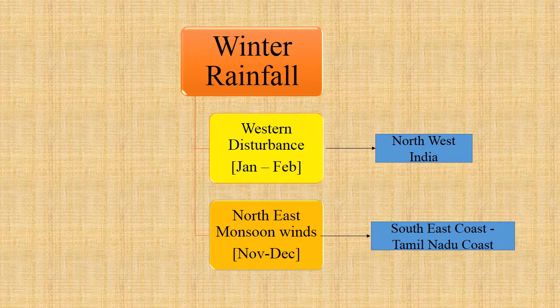The source of both the winds is different. For western disturbance, the source is the Mediterranean Sea, from where they pick up the moisture, whereas for northeast monsoon winds, the source is the Bay of Bengal, from where they pick up the moisture. When we compare these two winds, the one that gives heavy rainfall is the northeast monsoon winds because they are accompanied by tropical cyclones. Western disturbance does not give much rainfall. It gives only 5 to 7 centimeters of rainfall. Let's go to the next slide.